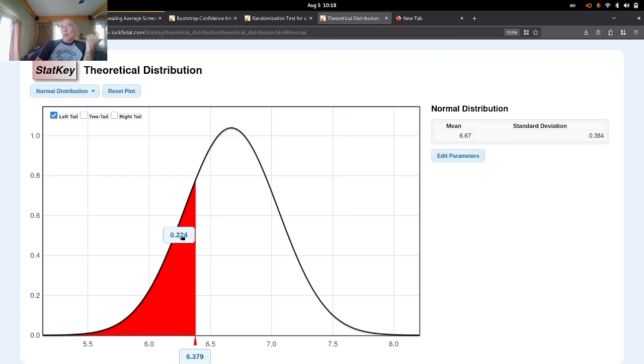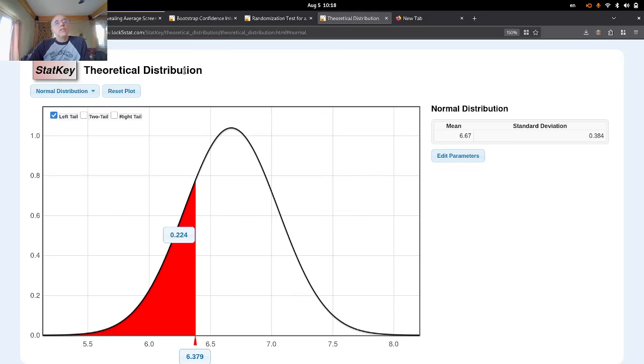That's not uncommon, which means my sample mean is close enough to the population mean to say they're really not that different. It's not significant. So do I have any evidence that community college students have less screen time than the average US adult? The answer is no, I do not. The evidence here suggests that the average community college student has about the same amount of screen time as the average US adult. So let's note all of that.